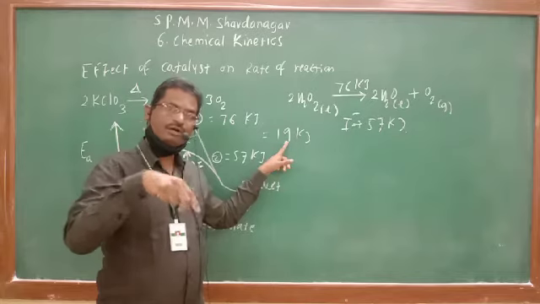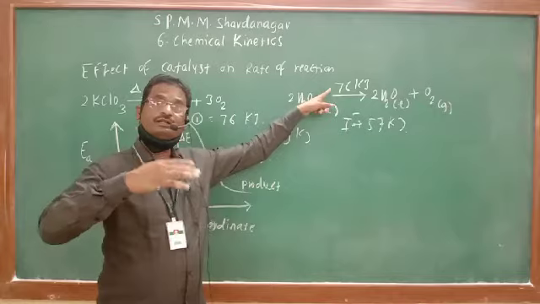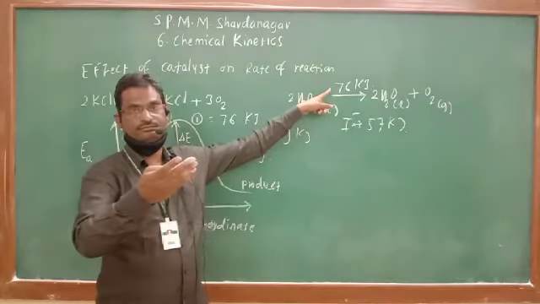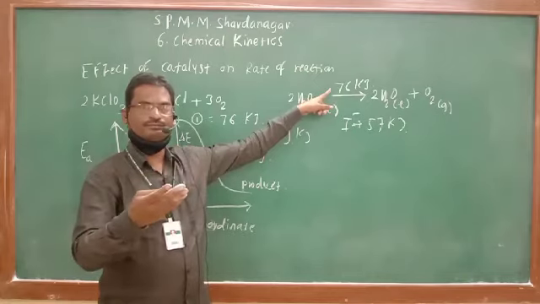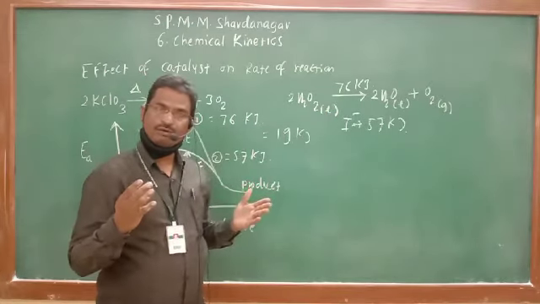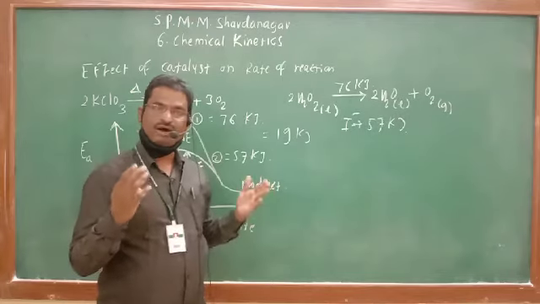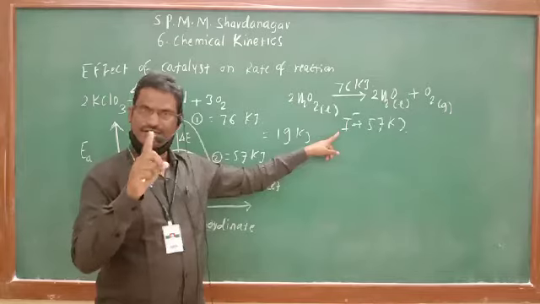Or if we do not use the catalyst, it will require 19 kilojoule greater quantity of energy. Therefore, which pathway is good for the reaction to occur faster? The second pathway, by the use of the catalyst.